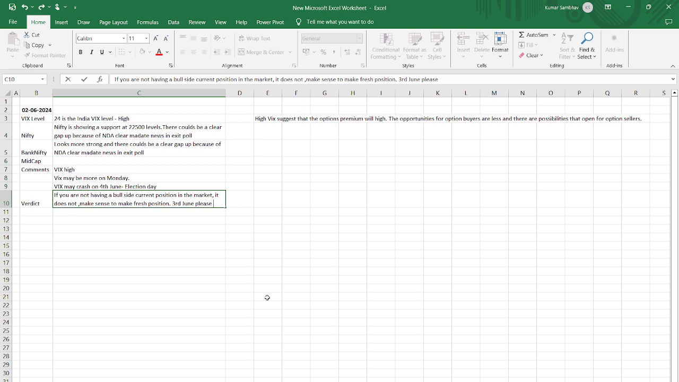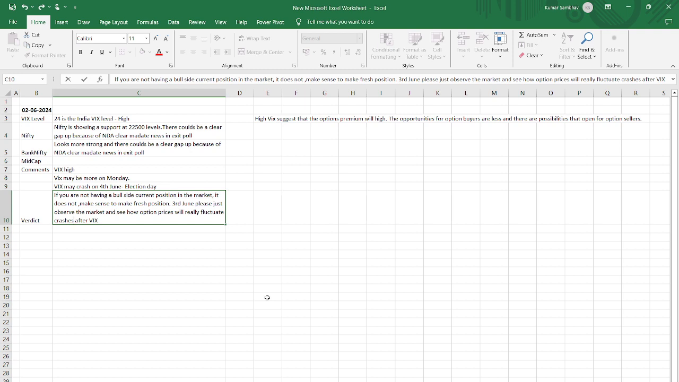observe the market and see how option prices will really fluctuate after VIX crashes. Okay.